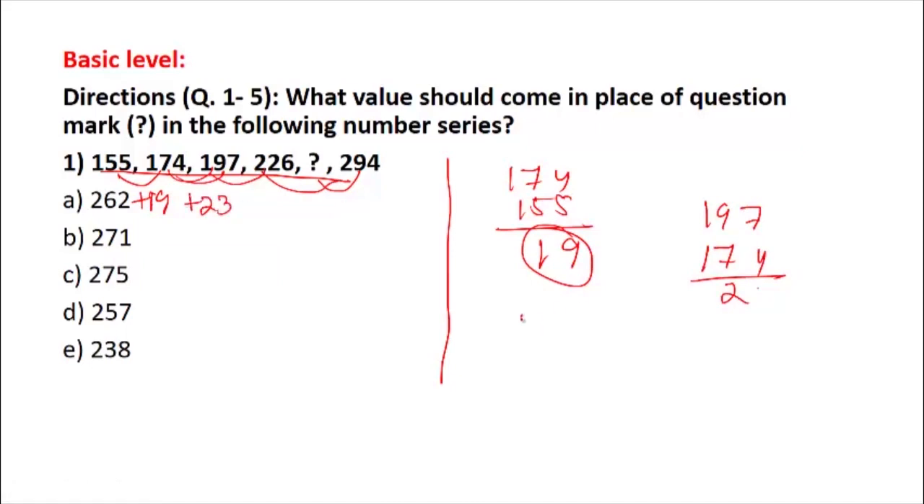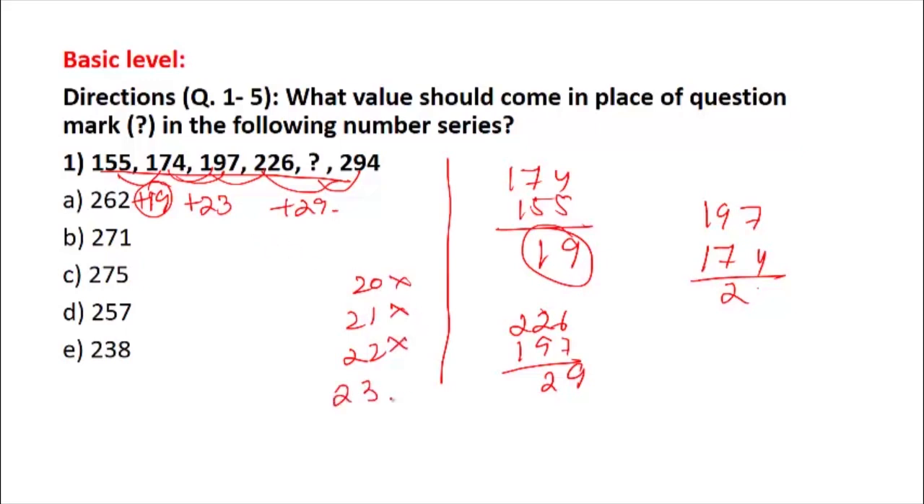Again 226 minus 197 would give you 29. Okay, so what are these numbers? These numbers are nothing but prime numbers, as I have told you. After 19, what is the next prime number? 20, 21, 22. These are not prime numbers because they have more than 2 factors, but the next number 23 is a prime number, so you can add it here.